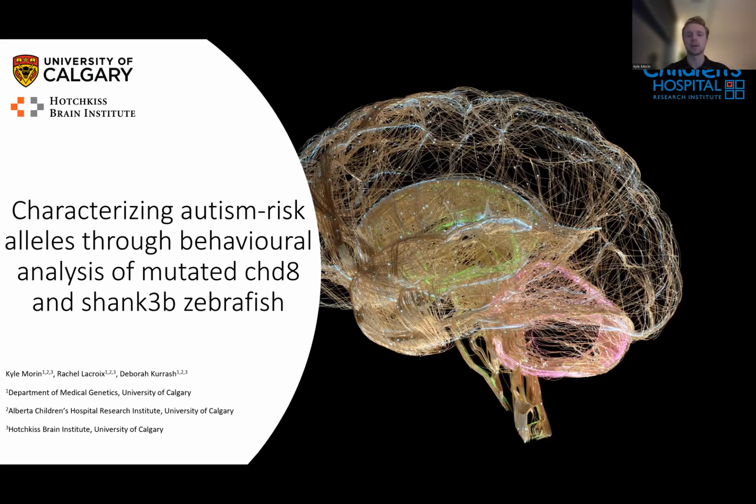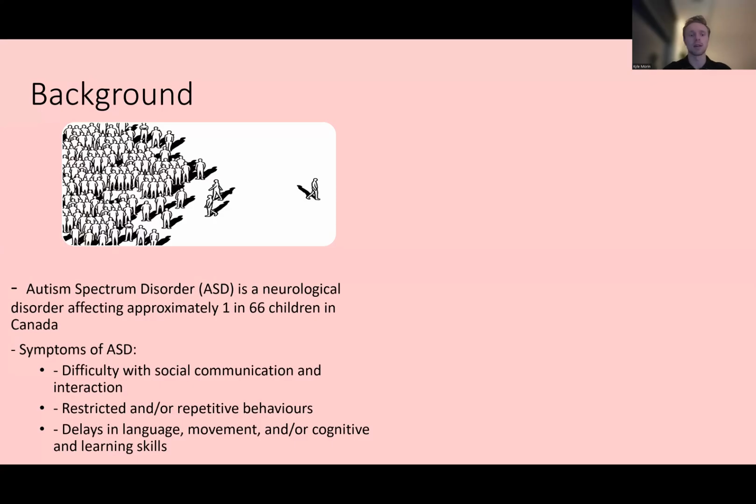Today, I will be presenting my research project on characterizing autism risk alleles through behavioral analysis of mutated CHD8 and SHANK3B zebrafish. For a little bit of background, autism spectrum disorder, or ASD, is a neurological disorder affecting approximately 1 in 66 children in Canada. Symptoms of ASD include difficulty with social communication and interaction, restricted and/or repetitive behaviors, as well as delays in language, movement, and/or cognitive and learning skills.